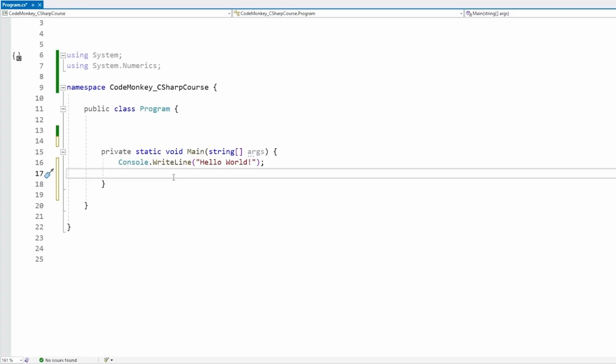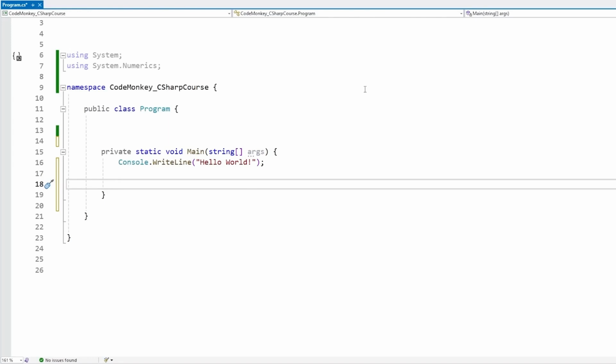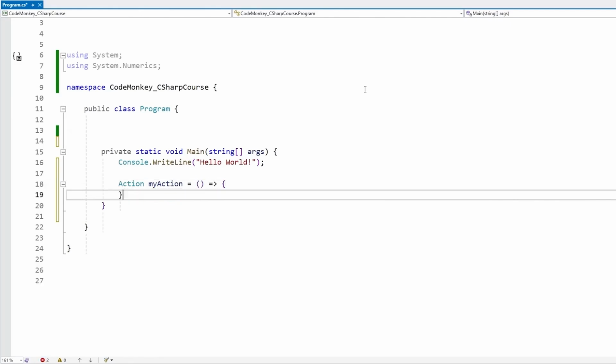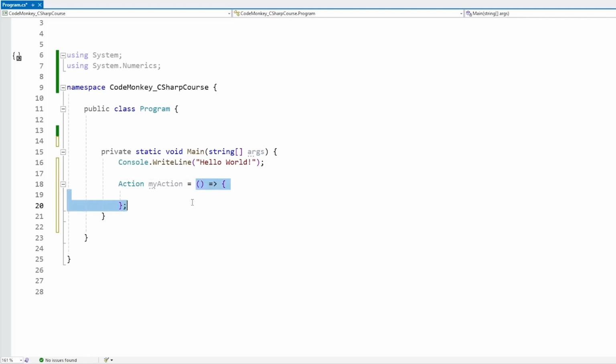Okay, so in the previous lecture we covered delegates and lambdas. Lambdas are one way to make an anonymous function. So if we have some kind of action, my action, we do a lambda by writing the parentheses with the parameters, then we do a little arrow and a code block just like this. This is a lambda expression. However, there is another method for making anonymous functions. It's called local functions, and they're exactly like the name implies.